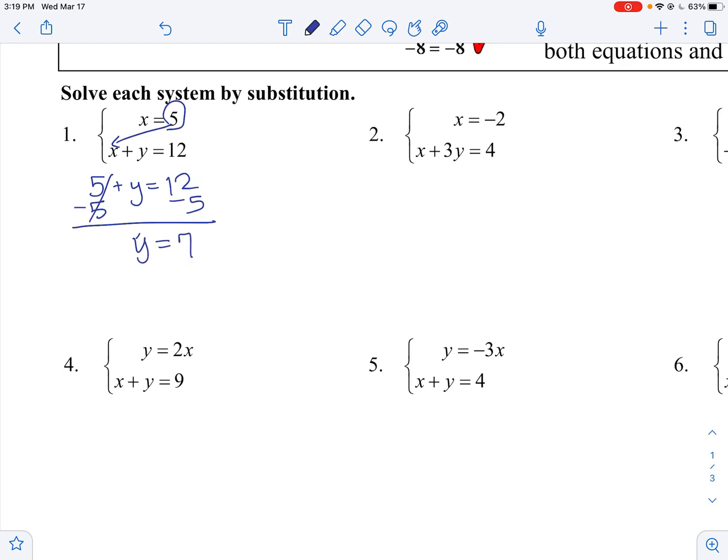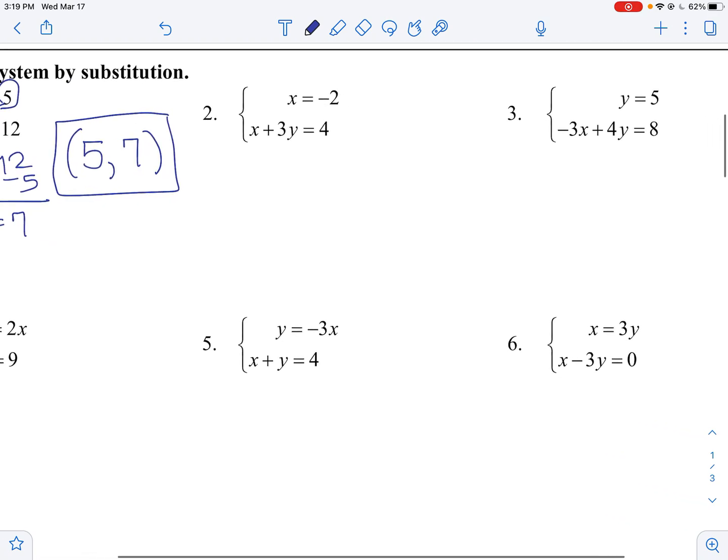Now remember, when we graphed these, where they crossed at a point was our solution. So we need a point. So in this case, they told us x is 5, and we found out that y is 7. So our point where these two would cross is 5, 7. And we can find that without having to graph. Okay, let's look at number 2.